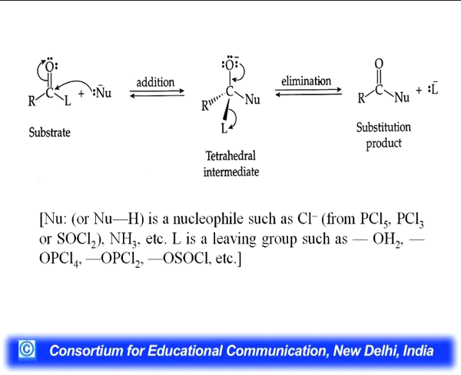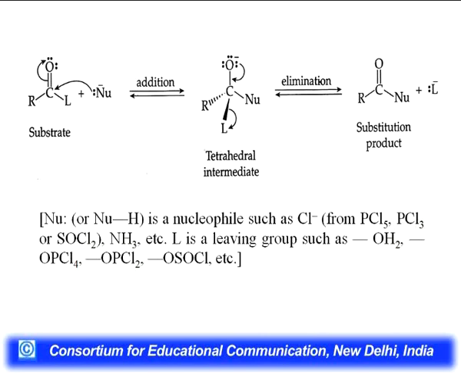So, we have explained earlier also why substitution takes place in carboxylic group, because in carboxylic compound L is OH. So, a better leaving group is there. So, it can leave easily, while in aldehyde and ketone, when we compare this mechanism, there is H in place of L for aldehydes and R for ketones.